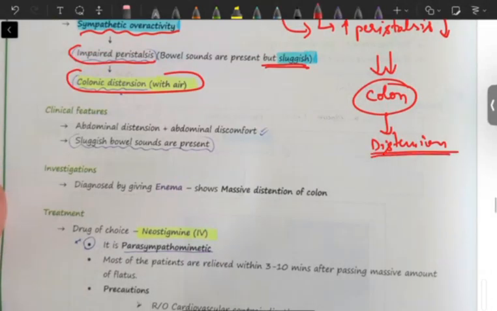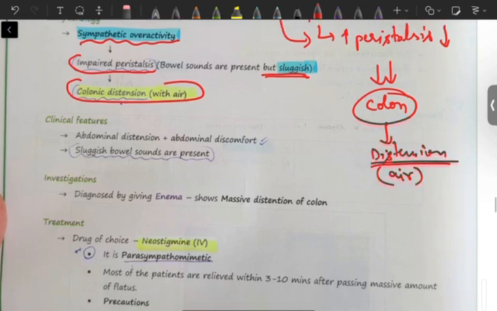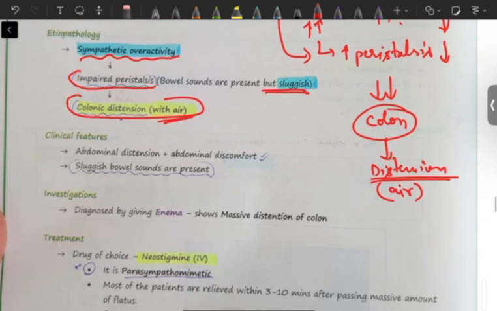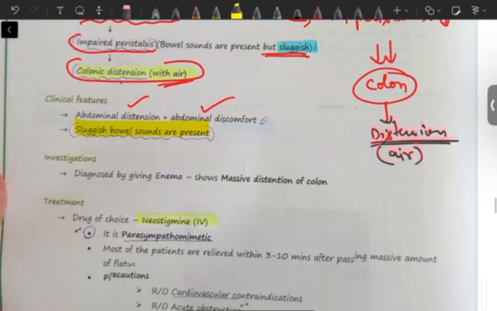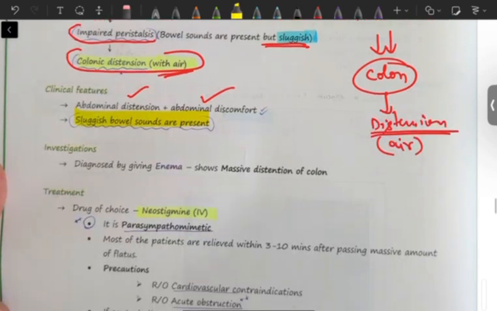So distension, if food is there, food, otherwise air. So distension with air is happening. So the clinical features, just like we said, colonic distension, so abdominal distension will be there. Along with that, since air is getting accumulated, abdominal discomfort will be there and sluggish bowel sounds because of reduced peristalsis. So how will we diagnose this?